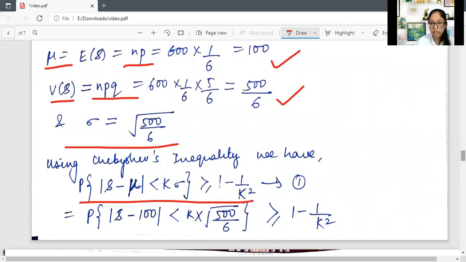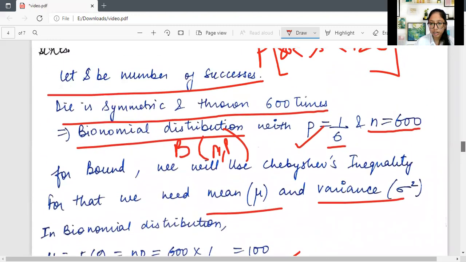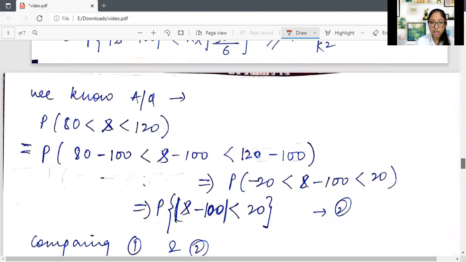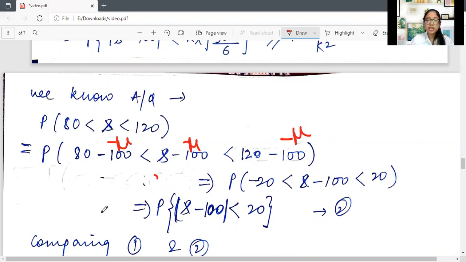To make this fit the standard Chebyshev inequality, we will be needing mu. So here we will be using S minus mu, and here also we subtract mu on both sides to balance the equation, and then we get S minus 100, with one side positive and one side negative.